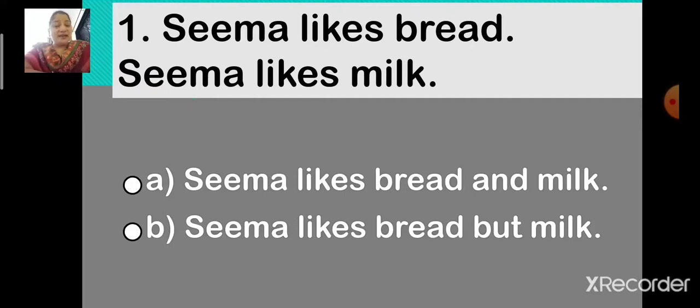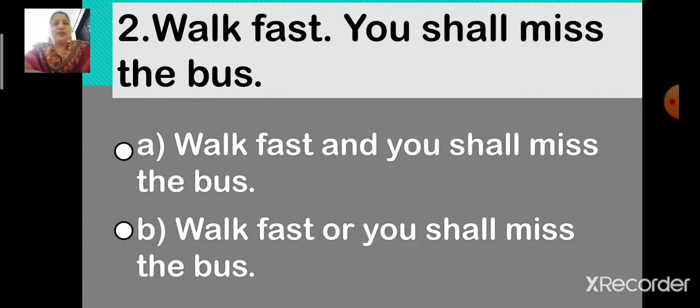Yes, you are right. Option A, Seema likes bread and milk is the correct answer. So children, let us select option A. Yes. So children, option A, Seema likes bread and milk is the correct answer. Next, number 2. Walk fast, full stop. You shall miss the bus, full stop.